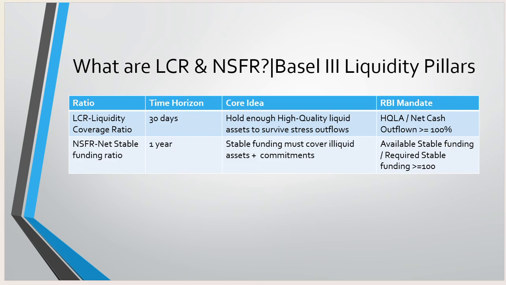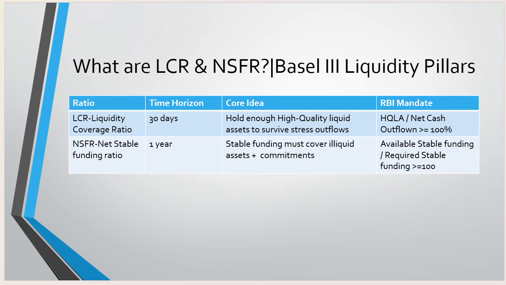If there is any stress outflow, for example the customer needs funds on an immediate basis, interest rates are increasing, or any trade situation, the bank should have enough cash in hand in that situation so it can easily give you your money. The RBI mandated formula for the liquidity coverage ratio is: high quality liquid assets, HQLA as we also call them, divided by the net cash outflow, which should be greater than or equal to 100%.